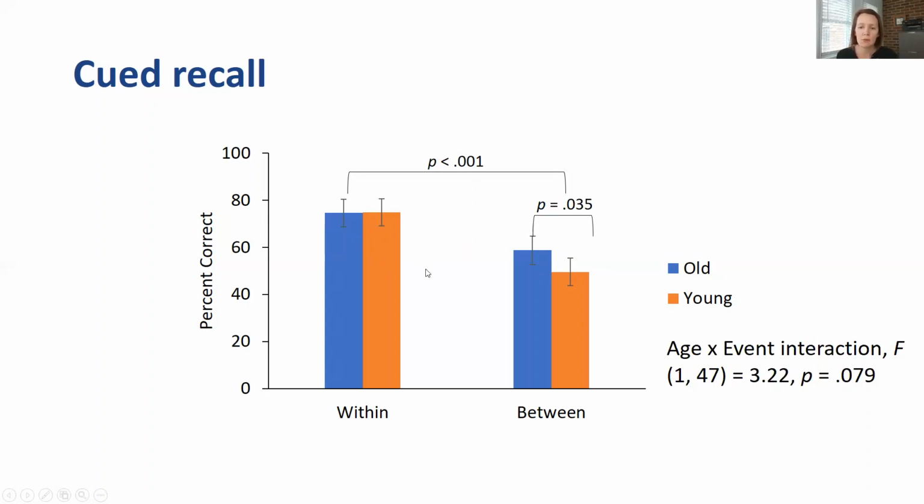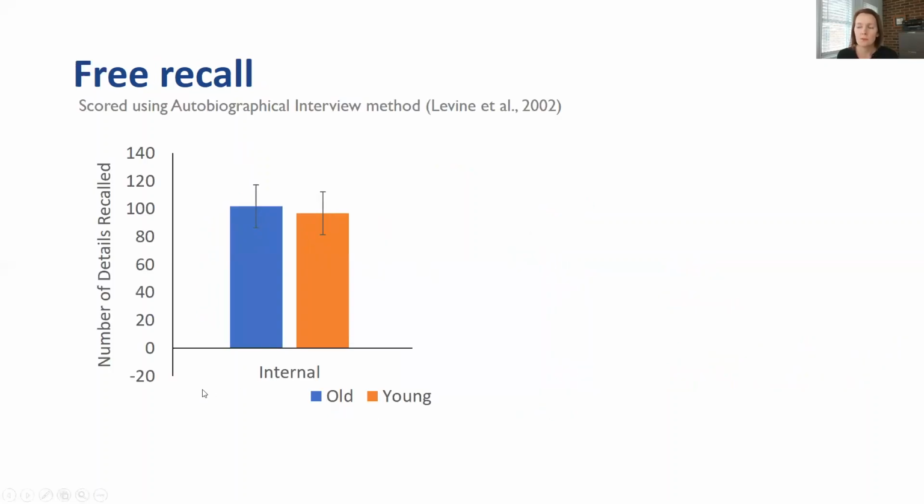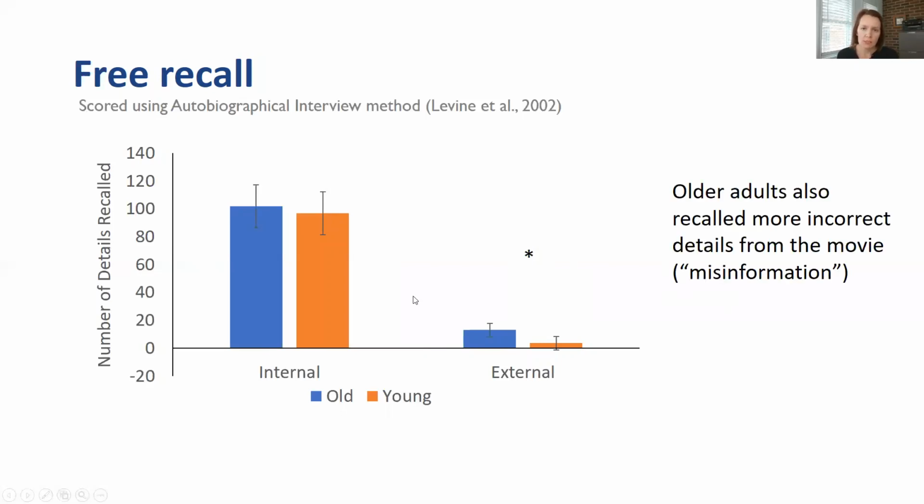And it's pretty remarkable, actually, that older adults are doing this well on this task. And we actually see that this is mirrored in the free recall data. For their free recall, we used the autobiographical interview to score those data, dividing people's details into more internal, or episodic-like, details. And we can see that there's no age difference in the number of internal details recalled from the film. But we are seeing the classic pattern of older adults recalling slightly more external, or semantic-like, extraneous details related to the film. We also came up with another category, which we called misinformation. These were incorrect details recalled from the film, and older adults recalled more misinformation than young people.